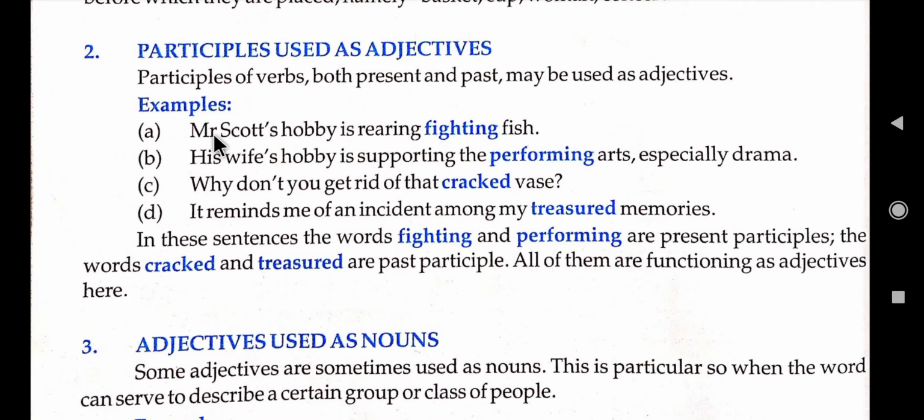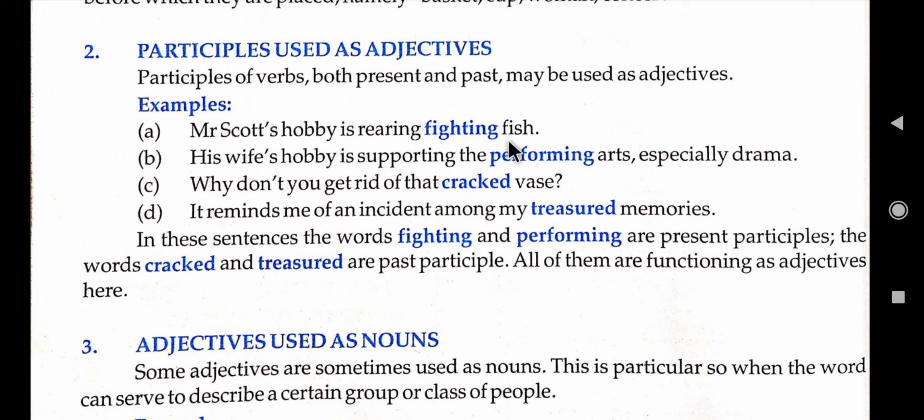Example, Mr. Scott's hobby is rearing fighting fish. So we know that fight is a verb. By adding ing it becomes a continuous form, but here we have not used it as a verb form, we have used it as an adjective. So what is the hobby of Mr. Scott?